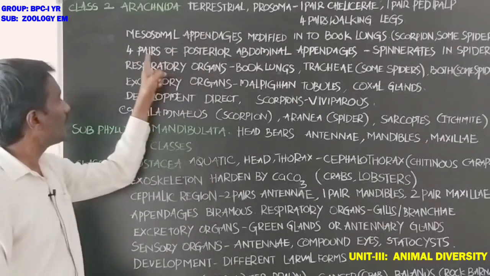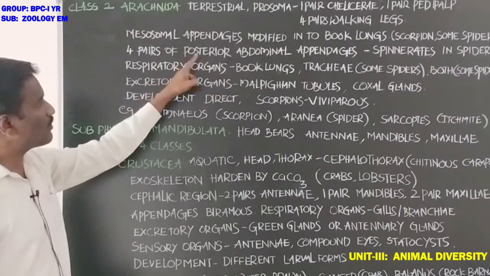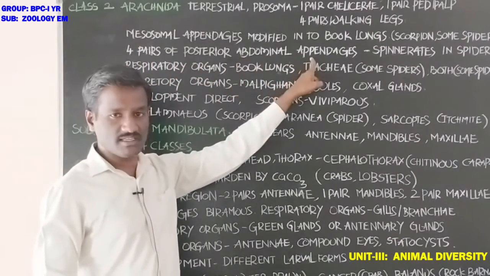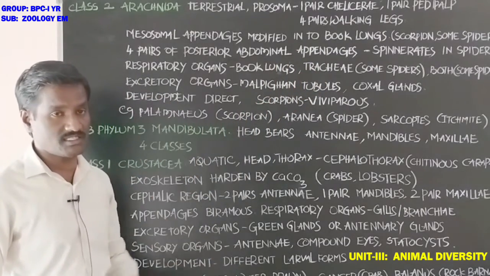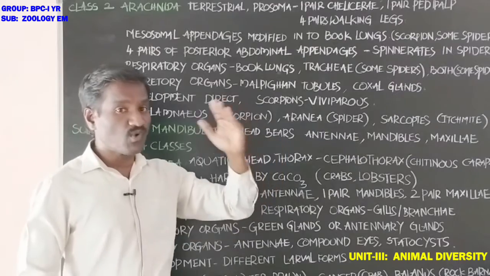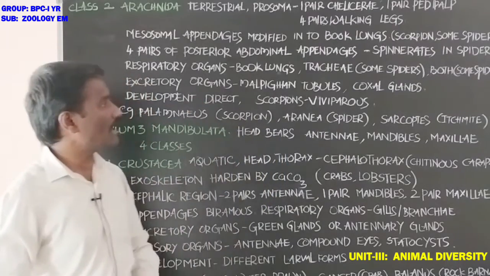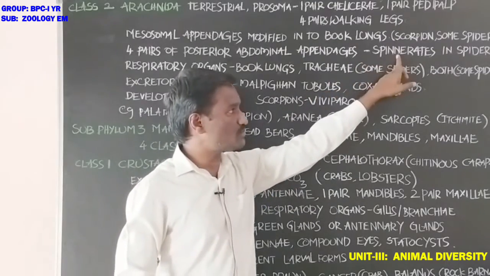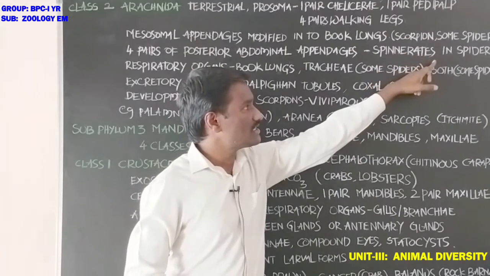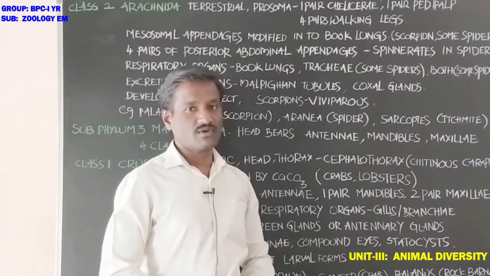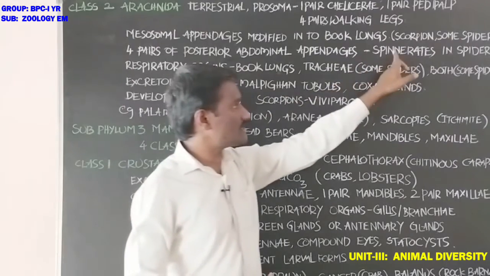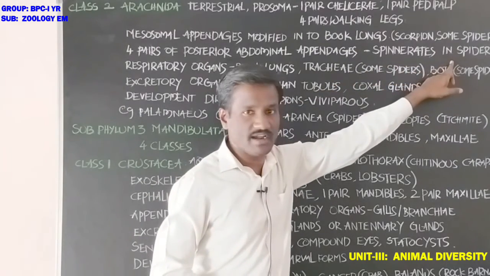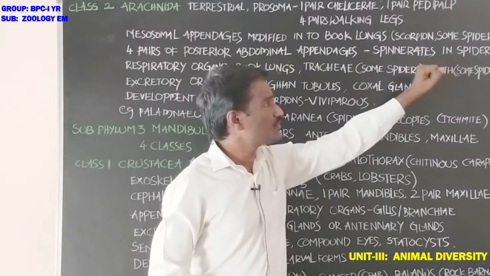Next, four pairs of posterior abdominal appendages are modified into spinnerets in spiders. These are the silk spinning structures, present in spiders.